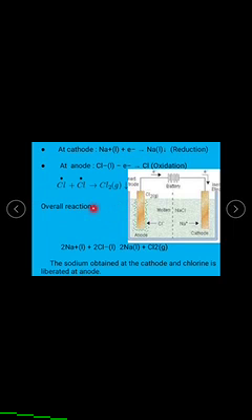The overall reaction is 2Na+ + 2Cl- gives rise to 2Na + Cl2 gas. The sodium is obtained at the cathode, the chlorine is liberated at the anode. Simply, oxidation reactions take place at the anode, and reduction reactions take place at the cathode.